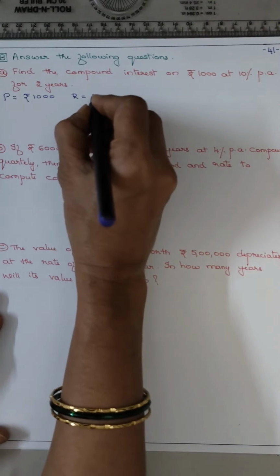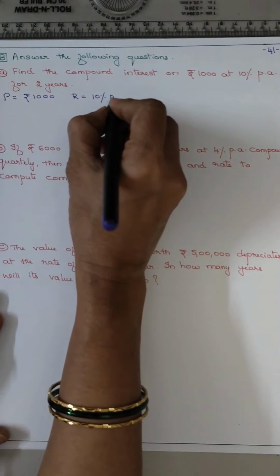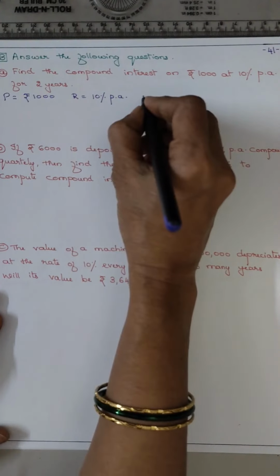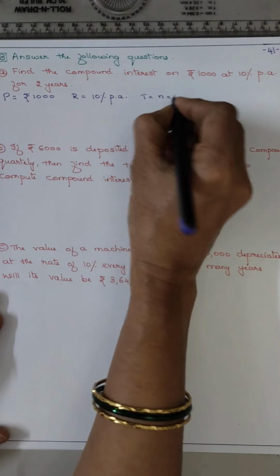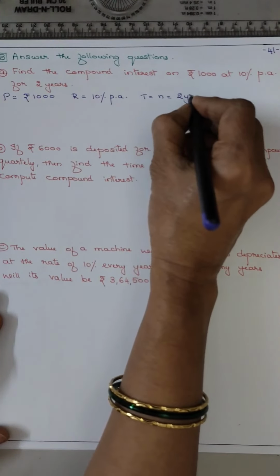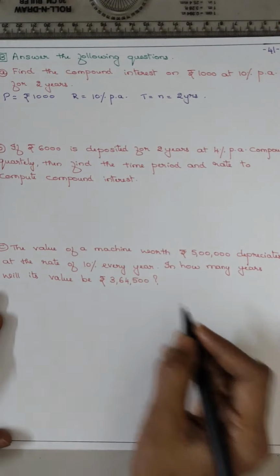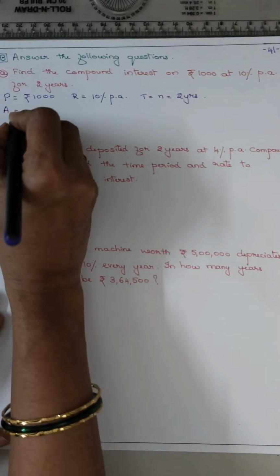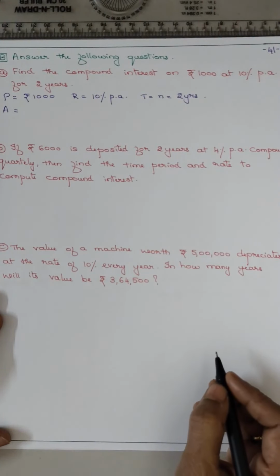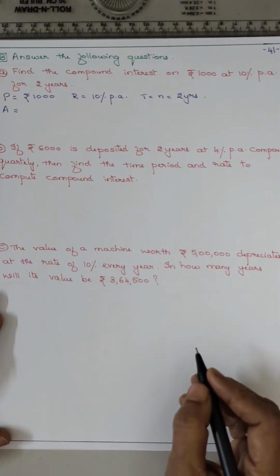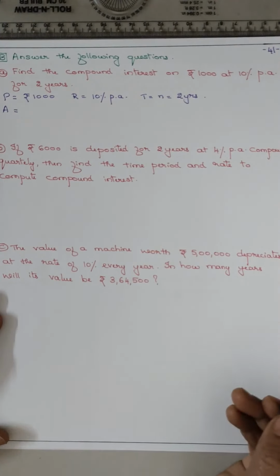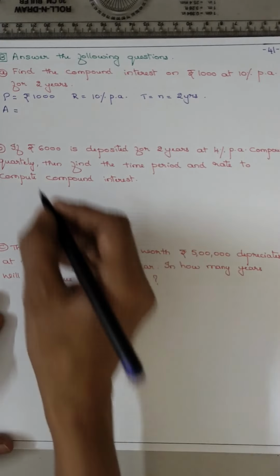R is equal to 10% per annum, and time, that is N, is equal to 2 years. They have asked CI, use the formula of amount. It's better to use the formula of amount and then find out CI, because calculation wise this is easy.